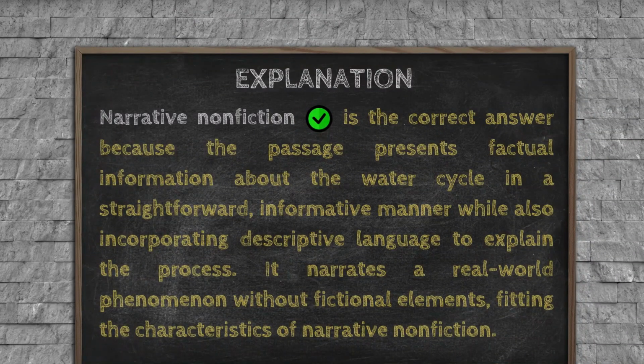Explanation. Narrative nonfiction is the correct answer because the passage presents factual information about the water cycle in a straightforward, informative manner, while also incorporating descriptive language to explain the process. It narrates a real-world phenomenon without fictional elements, fitting the characteristics of narrative nonfiction.